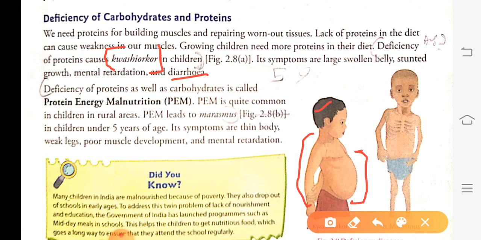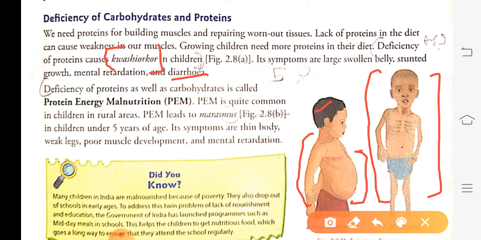Now what happens if there is a deficiency of both protein and carbohydrate? You can see through a diagram, this is a child with a deficiency of both carbohydrate and protein. A child with deficiency of carbohydrate will not have energy, and a child with deficiency of protein will not have development. See how this child is looking, without energy and without any development.